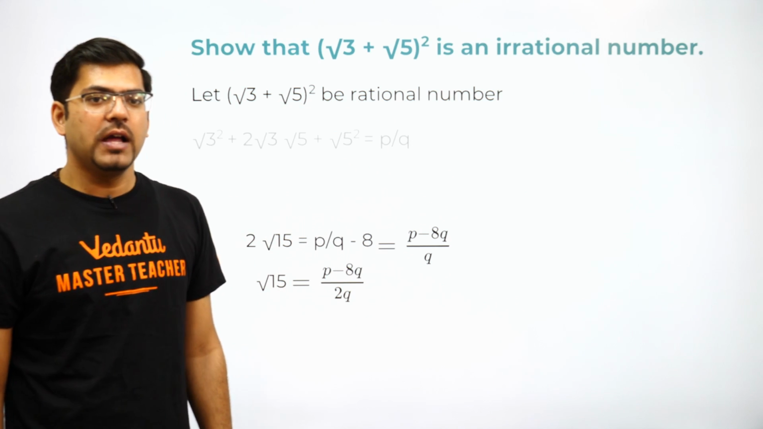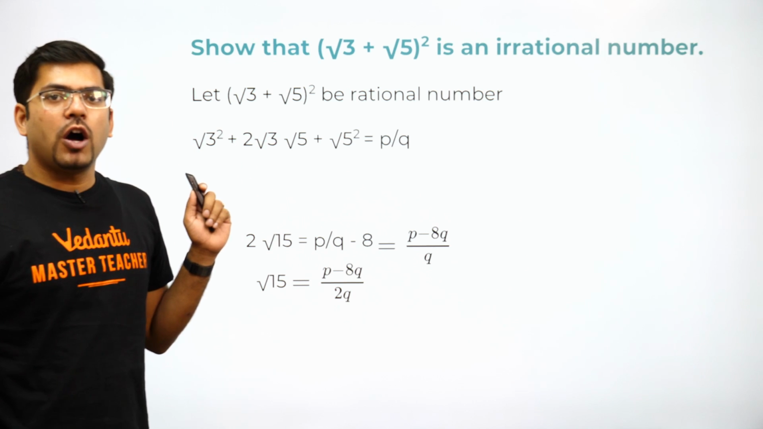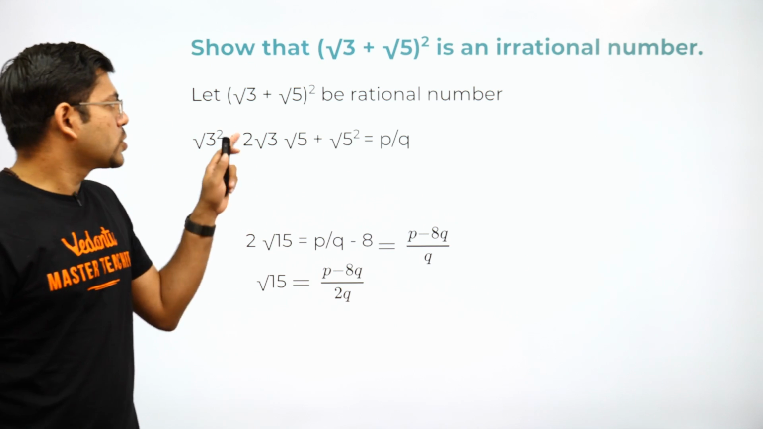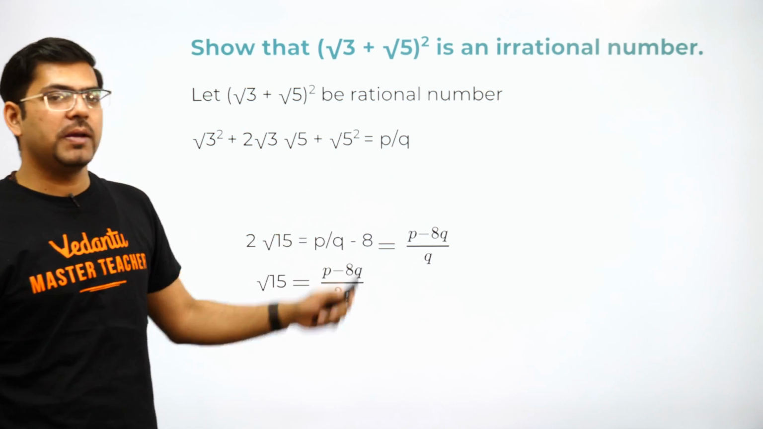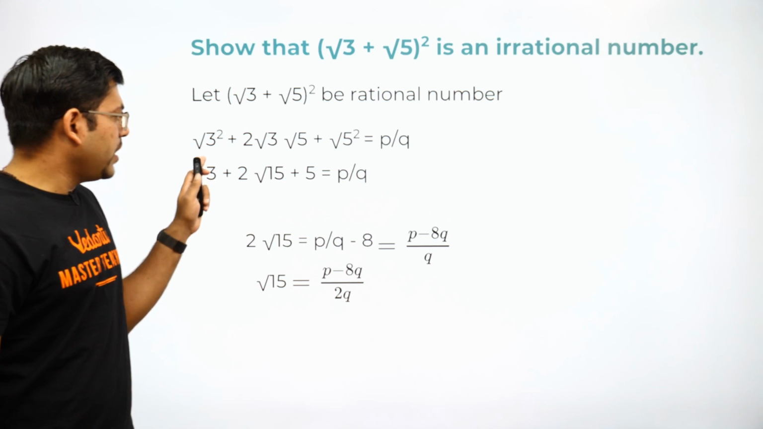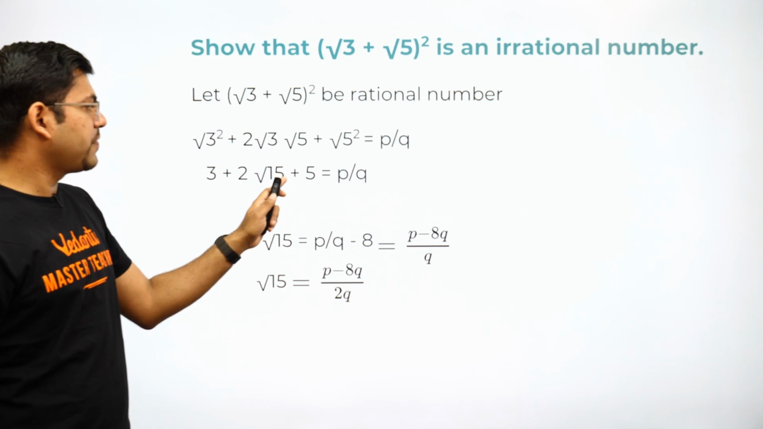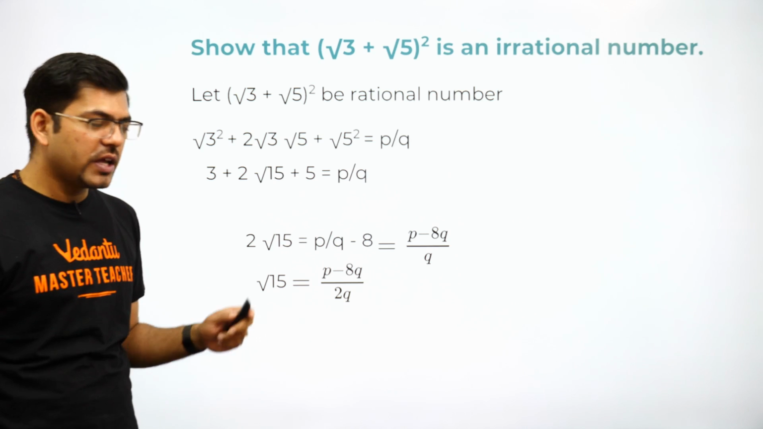This would be the first step. Now we will square it using the formula of a square plus b square. So (a plus b) whole square, a square plus 2ab plus b square, equal to p by q. Now this will be 3 and this will be 5. So 3 plus 5, 8, and plus 2 root 3 into root 5 would be root 15, is equal to